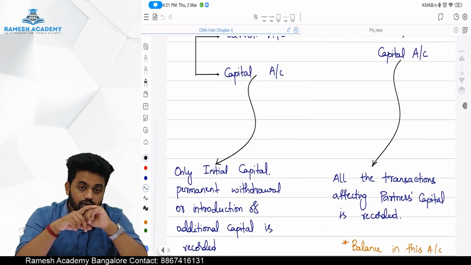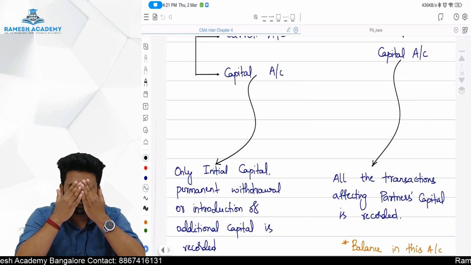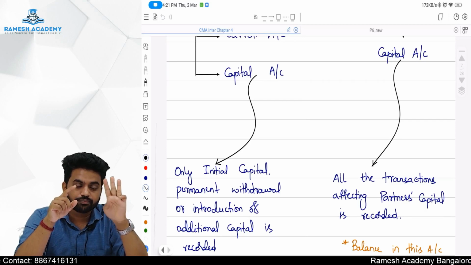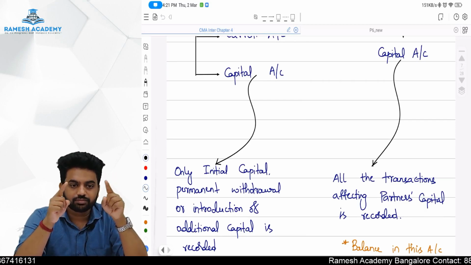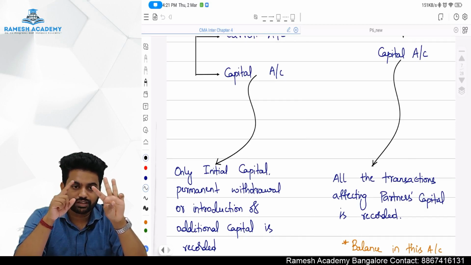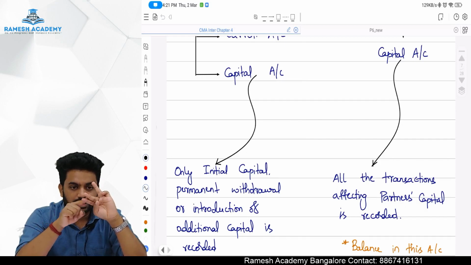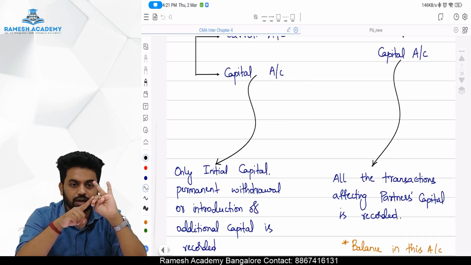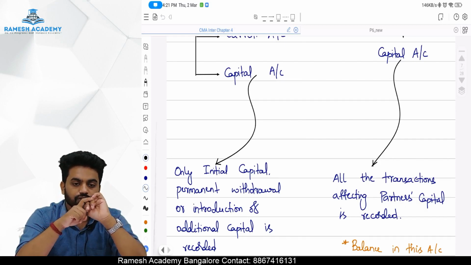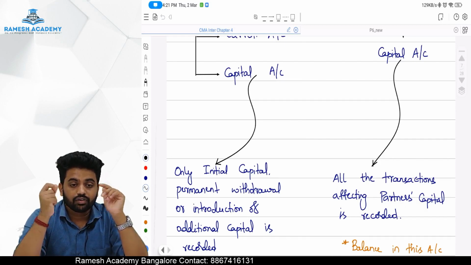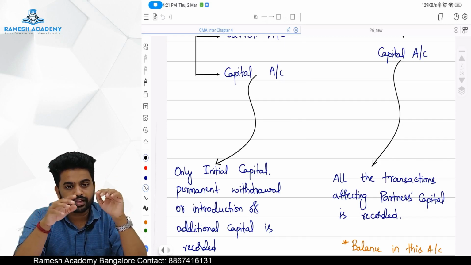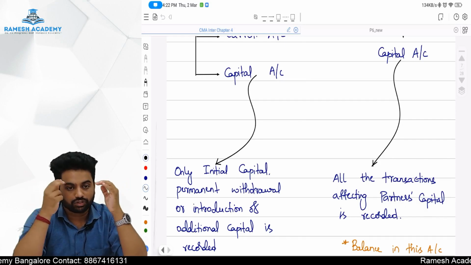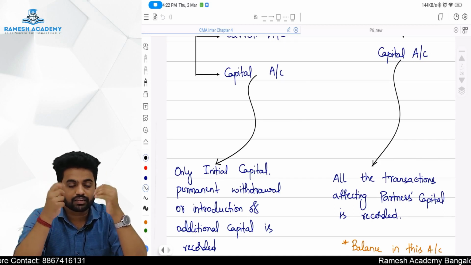Okay. How are we going to treat it? In the fixed method, in the capital account, only three things will be recorded: initial capital introduced, additional capital introduced, and permanent withdrawal. Okay. And whatever happens to the partner's capital account other than these three, everything will be recorded in the partner's current account.